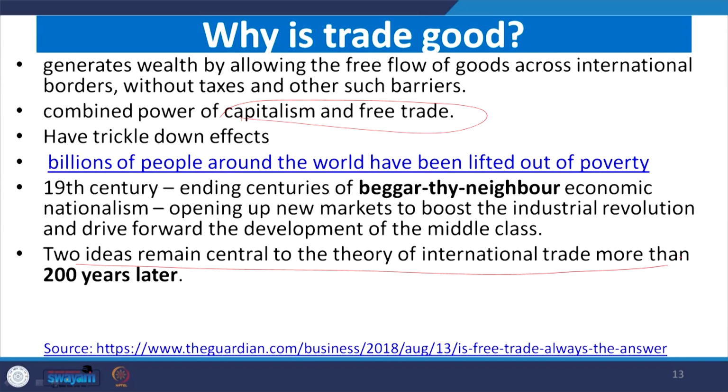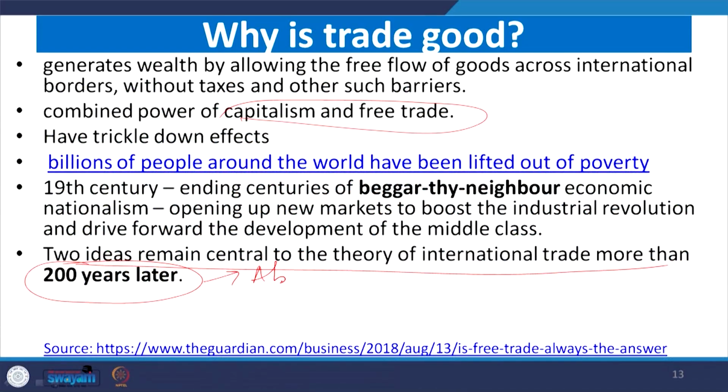Now, two ideas have remained central to the theory of international trade for more than 200 years. The idea is that there must be free trade, and free trade may be based on absolute cost advantage, or may be based on comparative cost advantage.